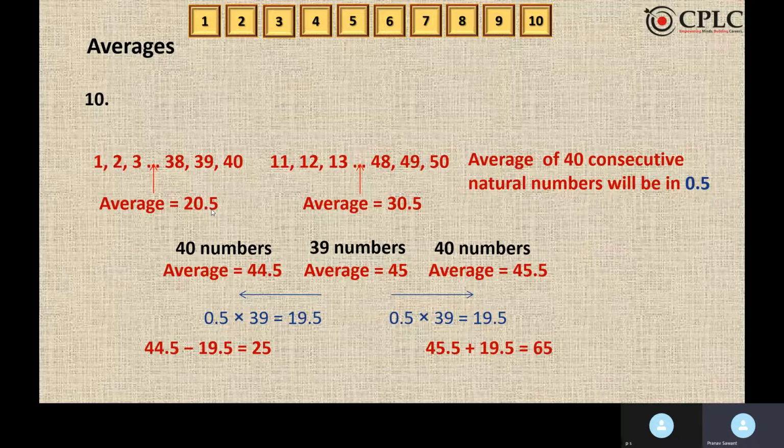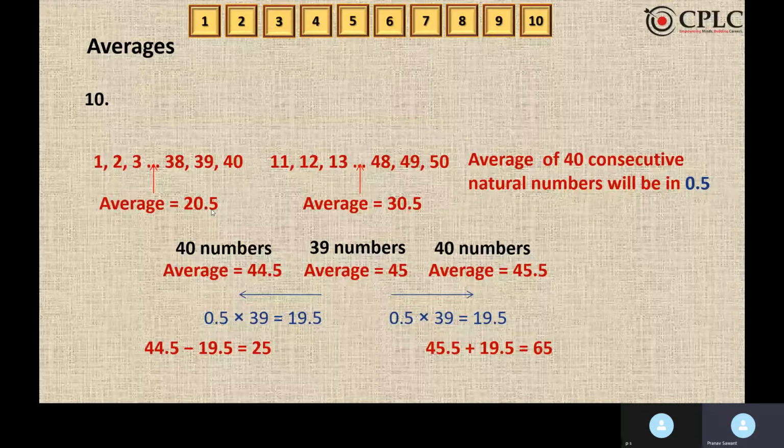Why do we have to subtract in the first case? Because as there are two possibilities, we can definitely say one thing, that the erased number could be lesser than the average. This is the first possibility. That is the reason we will subtract. Second case is the erased number could be more than the average. That is the reason we will add. So second possibility is to add.